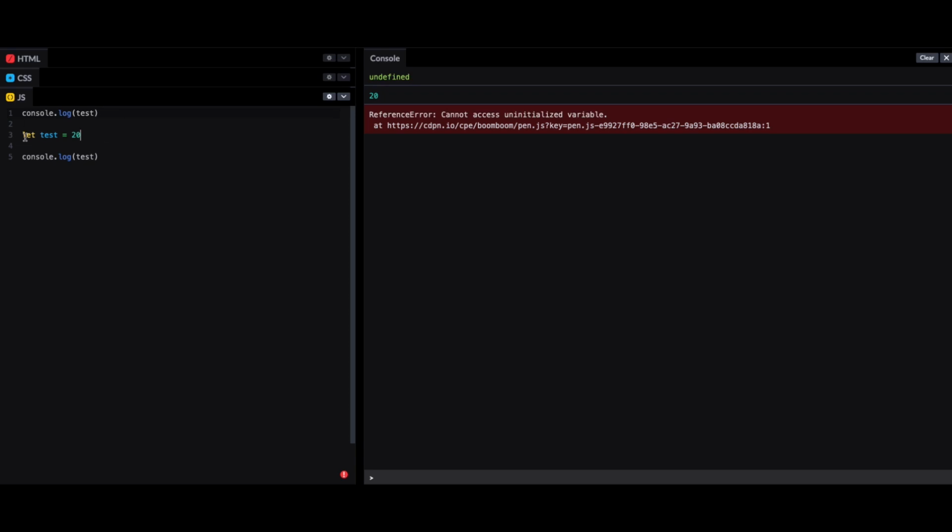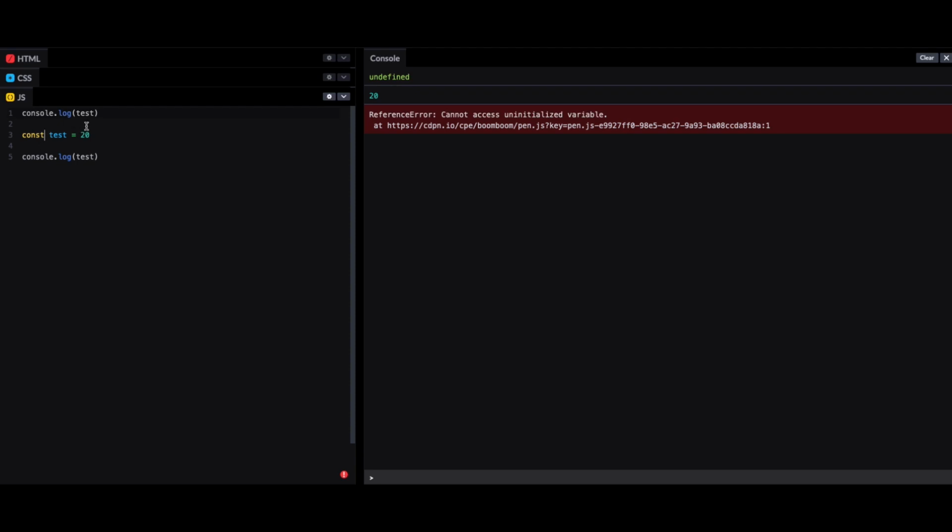Okay. So another keyword is const. Const is also the same as let. Block scope, its scope is block. It is also a new keyword created in ES6. The specialty of const is once you assign a value to a variable defined with const, you cannot change it, and you should initialize the const as soon as you define it.